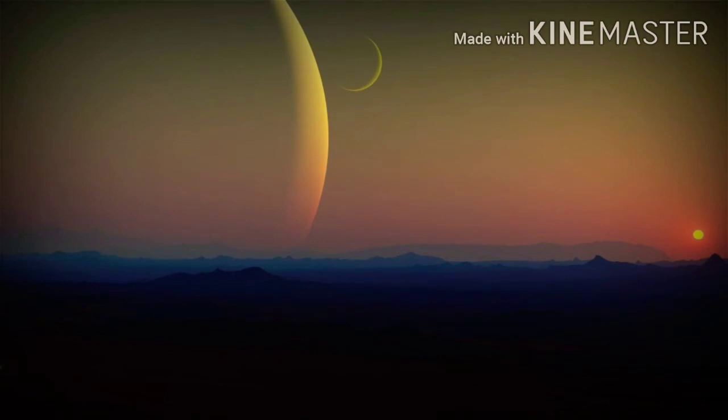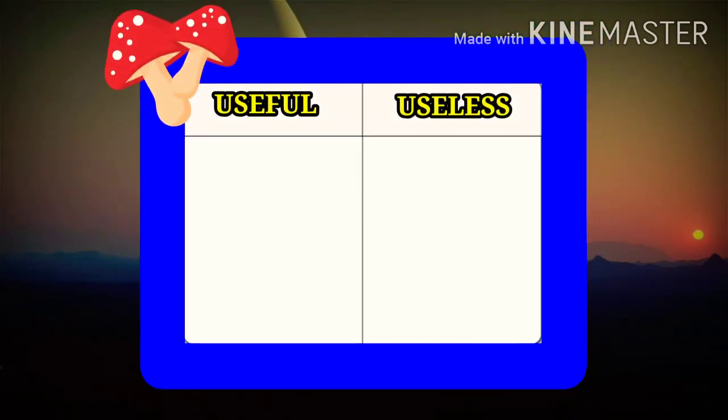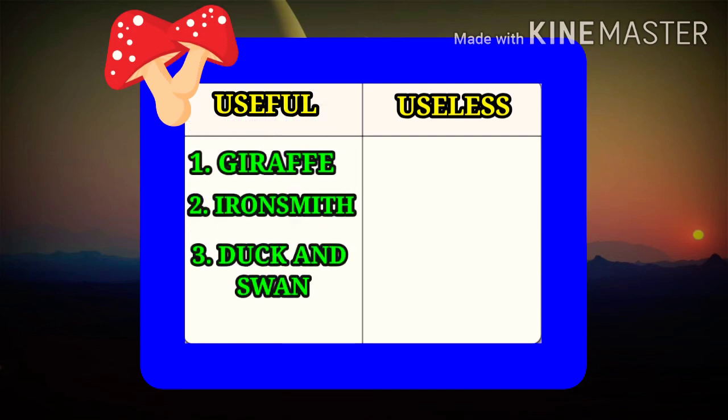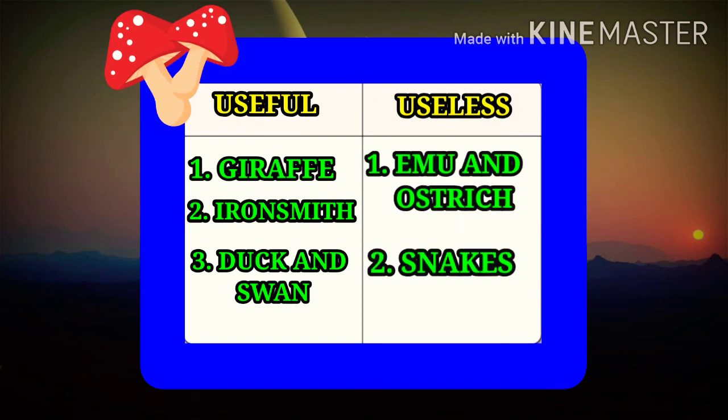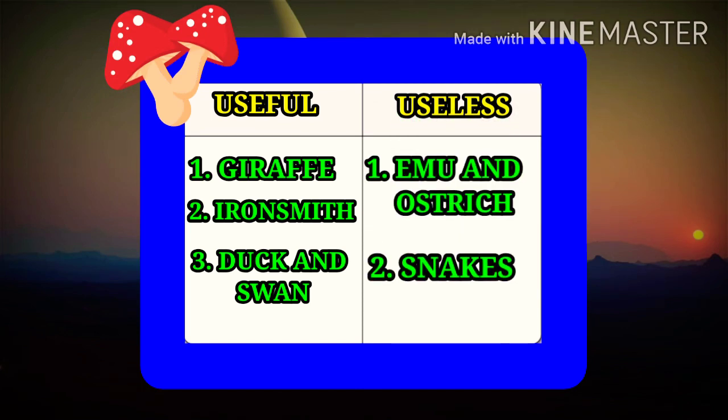And now let us check how many examples did we learn from useful and useless modifications. The first one, useful, has giraffe, ironsmith, duck and swan, and useless modification has emu and ostrich and snakes.